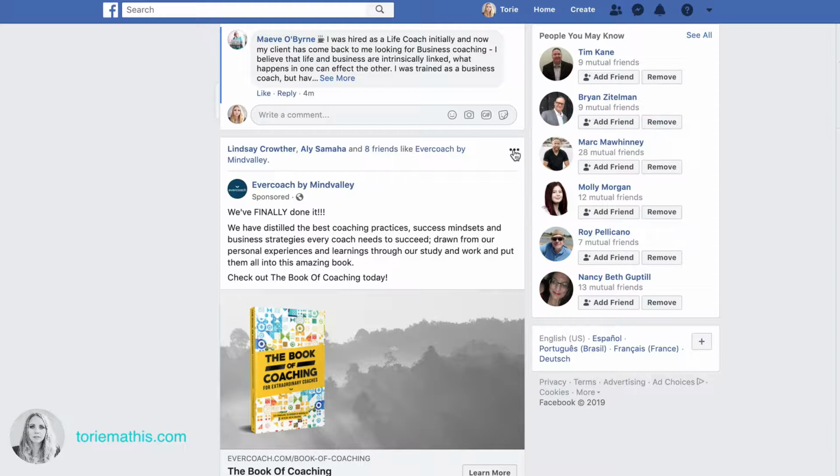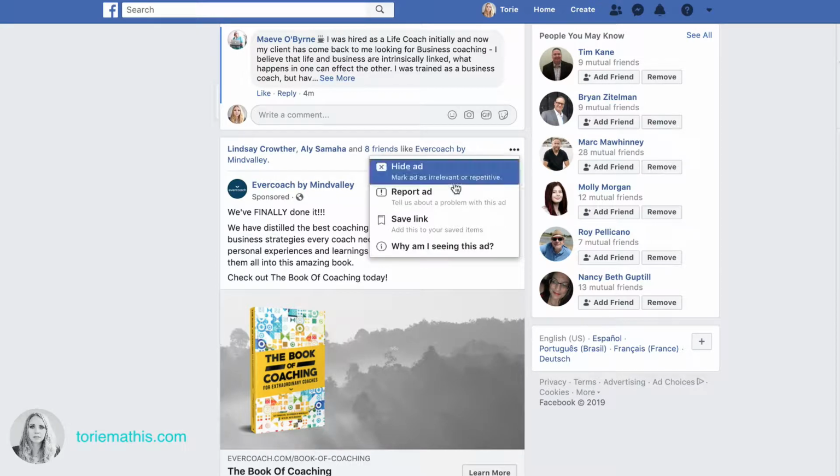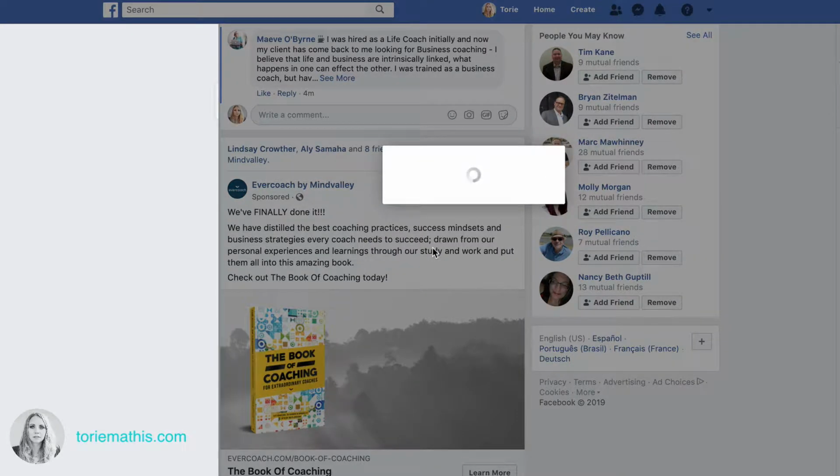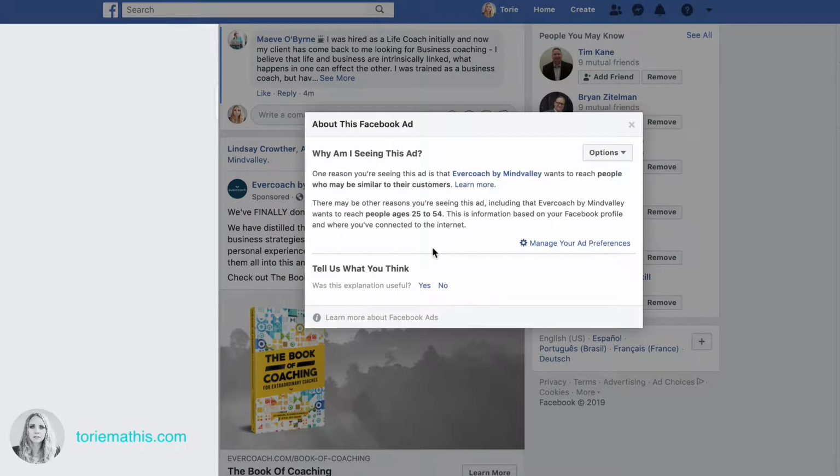And when you click that, you can say, why am I seeing this ad? And when you look at this information, you'll be able to see how this company, how this person has targeted you. So you can see here that one reason I'm seeing this ad is that EverCoach by Mindvalley wants to reach people who may be similar to their customers. I talked a little bit more about how that works in my last video.